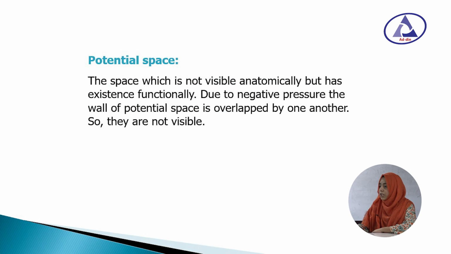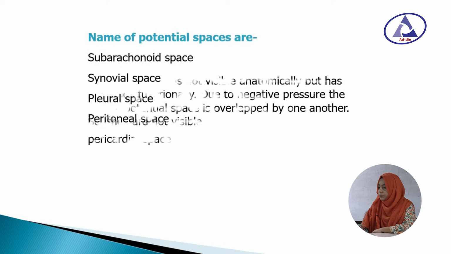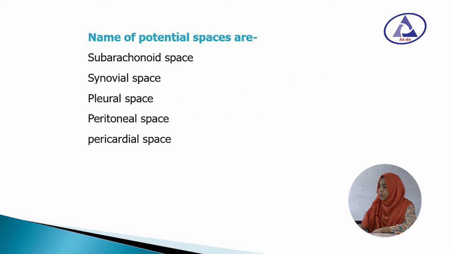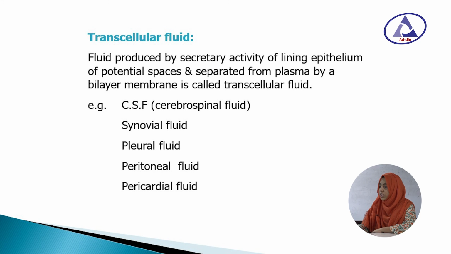Potential space: the space which is not visible anatomically but has existence functionally. Due to negative pressure, the walls of the potential space are overlapped by one another, so they are not visible. The names of the potential spaces are subarachnoid space, synovial space, pleural space, peritoneal space and pericardial space. The fluid contained within the potential space is known as transcellular fluid.